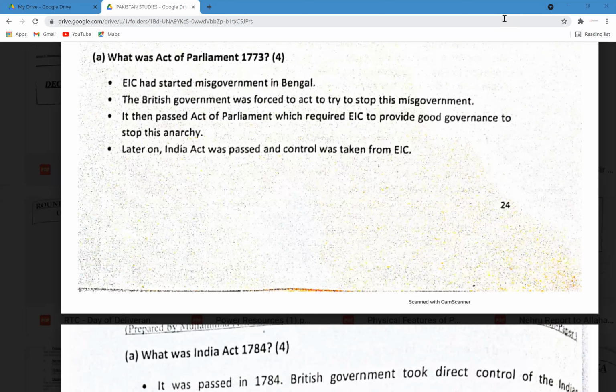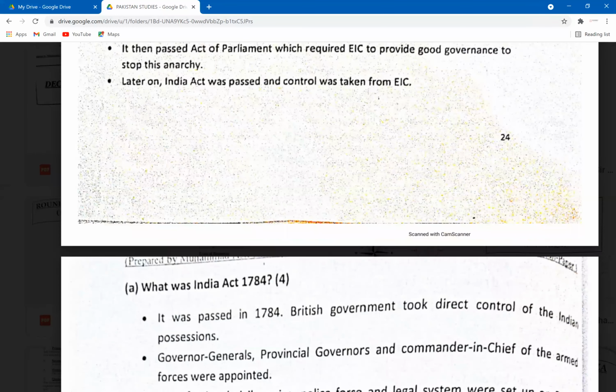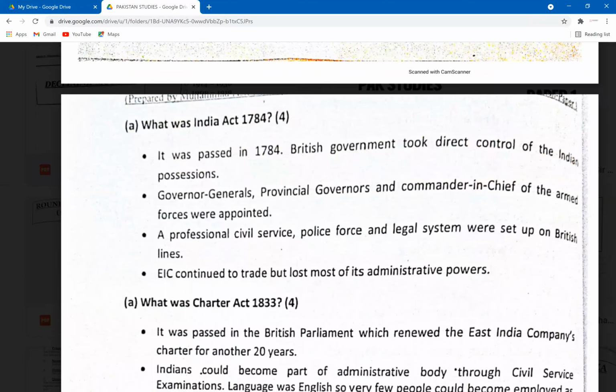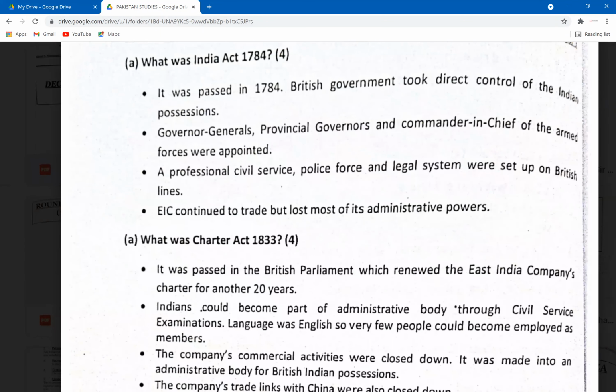1773, asking the EIC to stop this misgovernment. They didn't ask EIC for a direct control transfer from EIC to the British government. They just asked EIC to stop this anarchy. But later, another act was passed known as the India Act. And under that act, they said that EIC will no longer be controlling India, and the political system, all the government will go under the British government directly. So these were some important turns of events that took place right after the Battle of Plassey and when the British took control of the Bengal province, right?